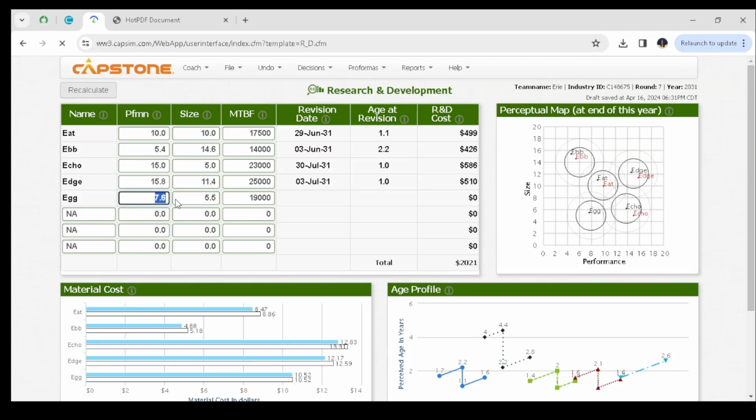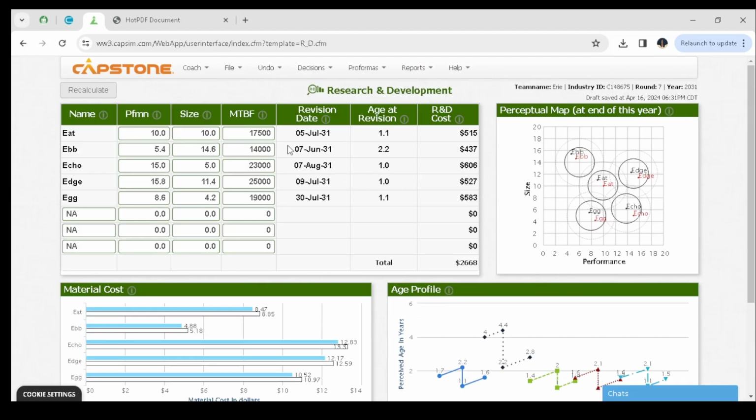Lastly, we have Egg, and for Egg I decided to use 8.6 as the performance and a size of 4.2. Then you can recalculate. MTBF, you are maintaining the same, so you can see that our revision date is 30th of July 2031. So this perceptual map simply shows us the positioning of our products in each and every segment, or the positioning of our products in the perceptual map.